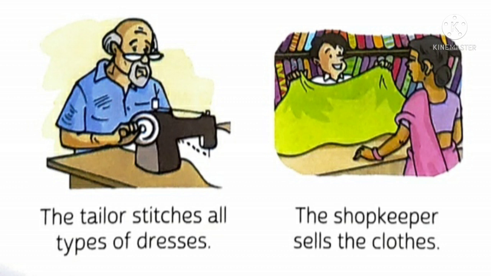And later on, it reaches the shop where a shopkeeper sells the clothes. We get the clothes from the shop, from the market. We are not going to the farmer to purchase it, because the farmer's work is to grow, the weaver's work is to weave the cloth, the tailor's work is to stitch the clothes, and then it reaches the market, and from there we purchase and wear our clothes. So this much, children, about clothes.